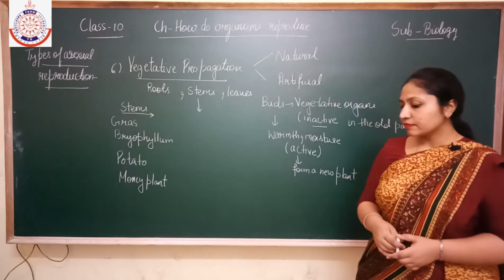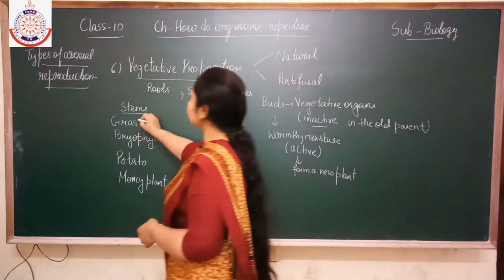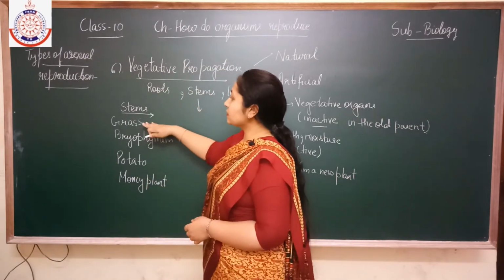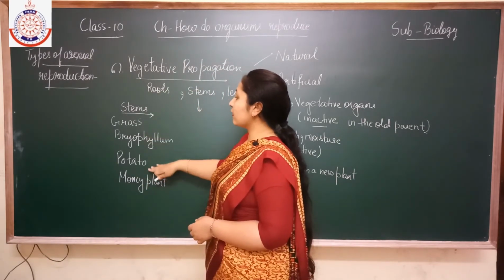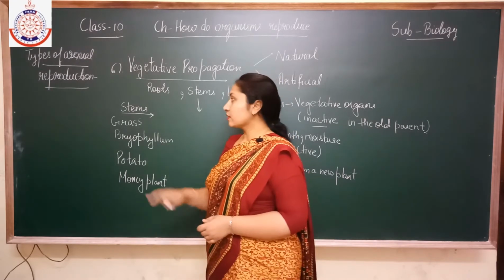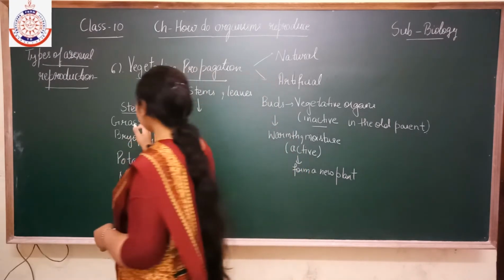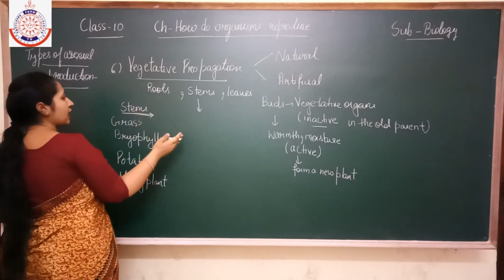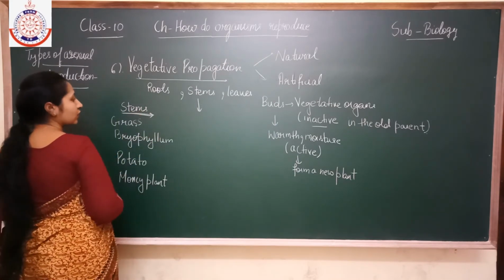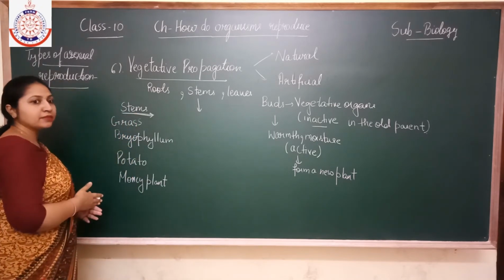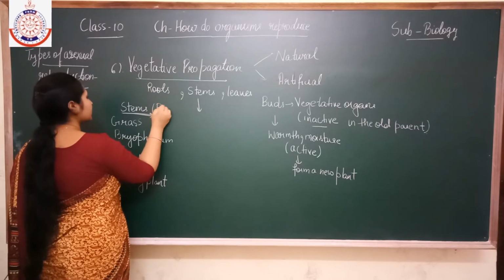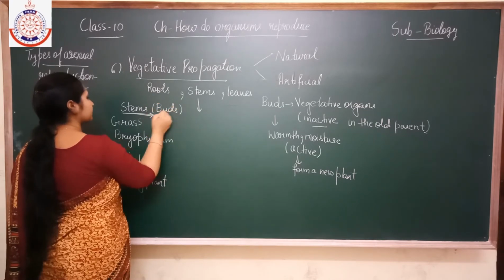Now next, we were discussing the various examples of stems, like grass, bryophyllum, potato and money plant. If a new plant arises from the stem, it means the stems contain the buds.